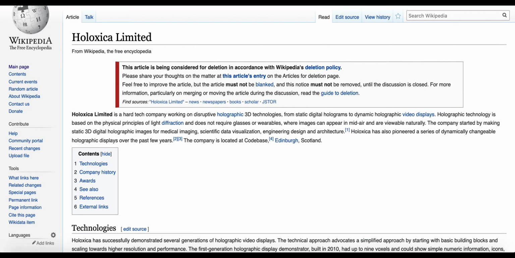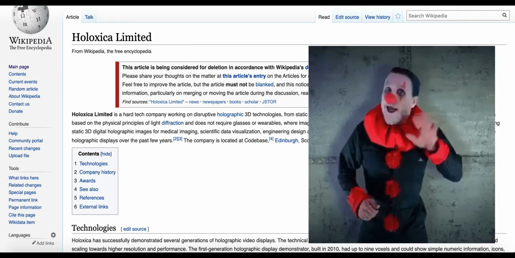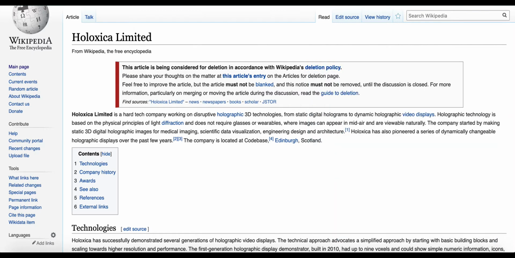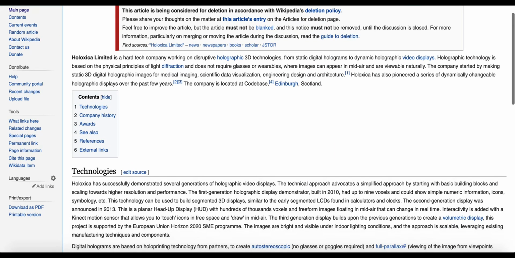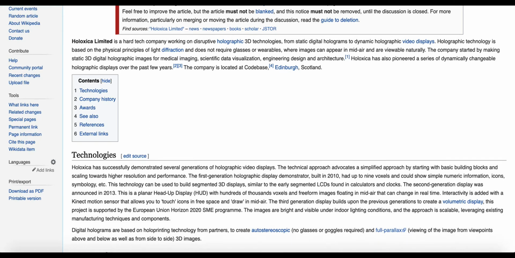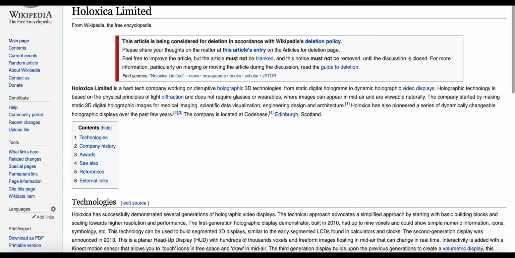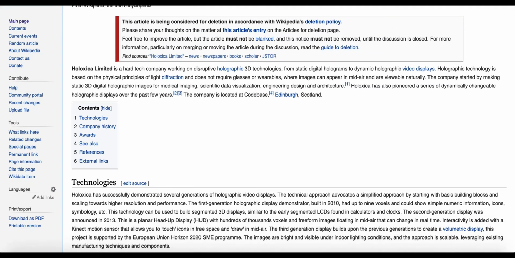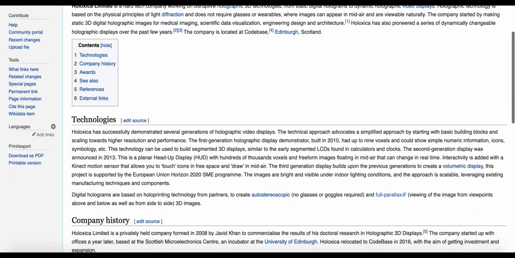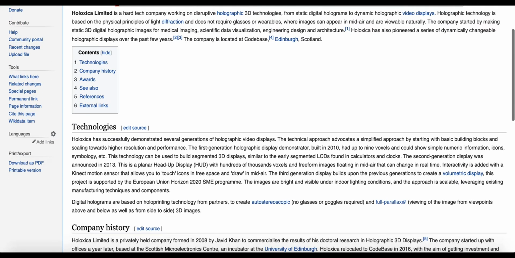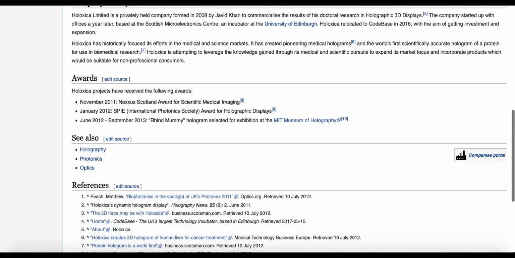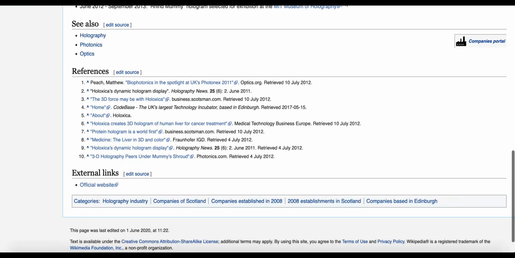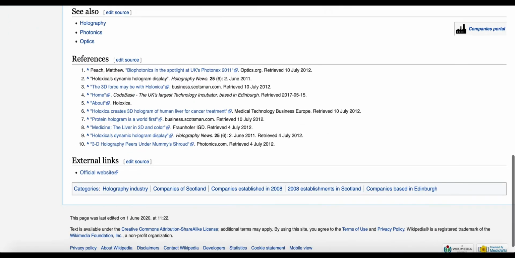Let's take it. Okay, so this is the dreaded tag which all Wikipedia editors just hope and dream of not getting on their page, but nonetheless. So if this company has this page, first of all, if I am a third party neutral user, and I have to see, first of all I see what's the content. Does this content make any sense? Is it a neutral point of view? Then I look at the references. Are those verifiable, independent, and meet all the guidelines?